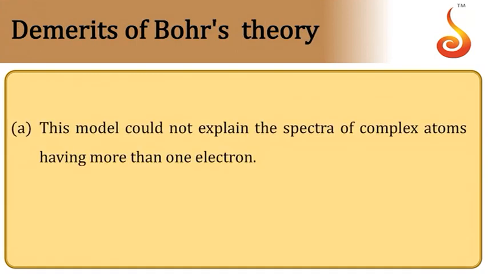Then coming to the demerits or drawbacks of Bohr's theory. Bohr's theory could not explain the spectra of complex atoms having more than one electron. Even if you consider a helium atom, it contains 2 electrons. So for such an atom you cannot use Bohr's theory. That is the first demerit.